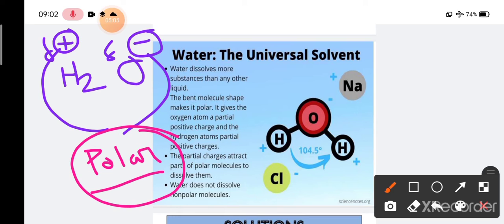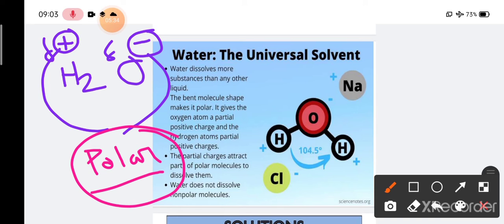So it is very easy for water to dissolve n number of substances. But remember, water can only dissolve polar molecules. Non-polar molecules such as oil, benzene and CCl4 cannot be dissolved in water. You can do a simple experiment in your household as well. Just look for the materials. You need simple oil, vegetable oil or any oil. It is better to use vegetable oil.